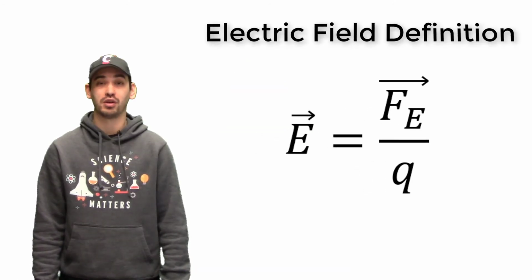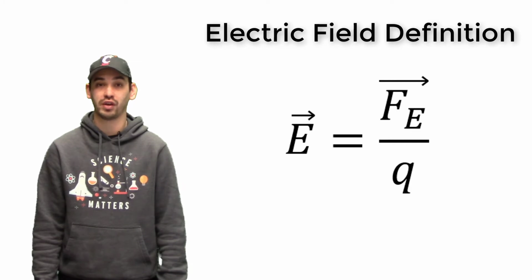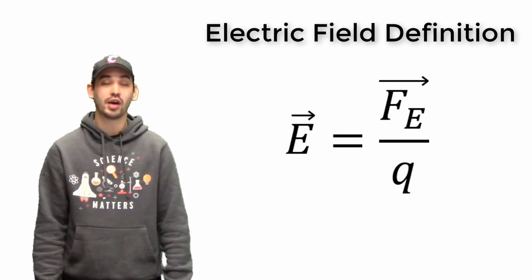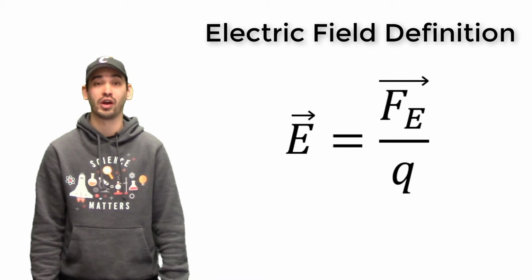Now that we have a conceptual understanding of how charges can emit electric fields and how other charges can hear them, let's talk more about how we can define the electric field and do calculations with it. The electric field is defined to be the force a charged particle feels due to the electric field divided by its charge. Now we see two interesting ways that we could rearrange this equation.